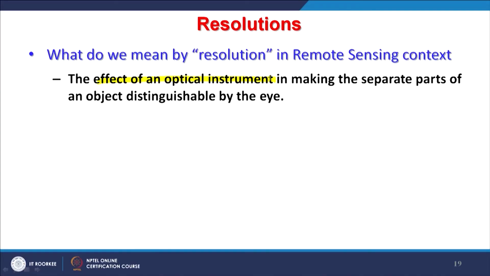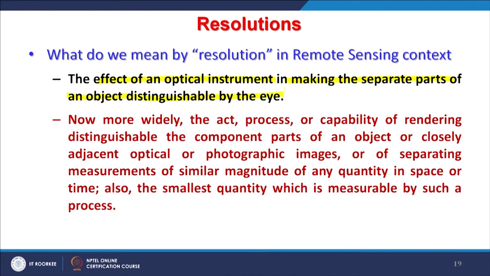Further, as we are discussing in the context of remote sensing, because four very well established techniques of generating digital elevation models are remote sensing based, it is worth discussing the effect of an optical instrument, generally used like stereo pairs data, in making separate parts of an object distinguishable by the eye. That will depend of course on your spatial resolution.